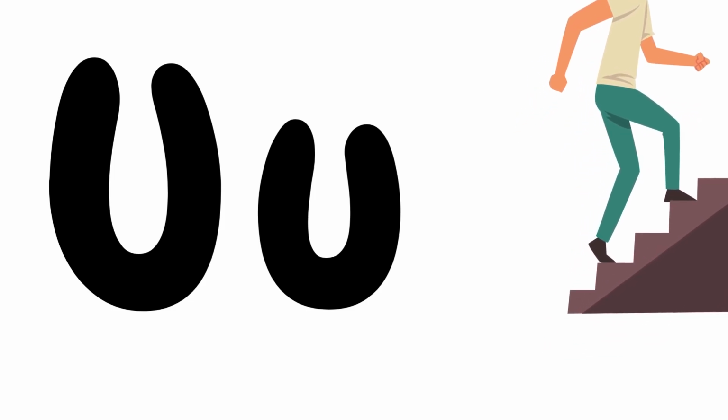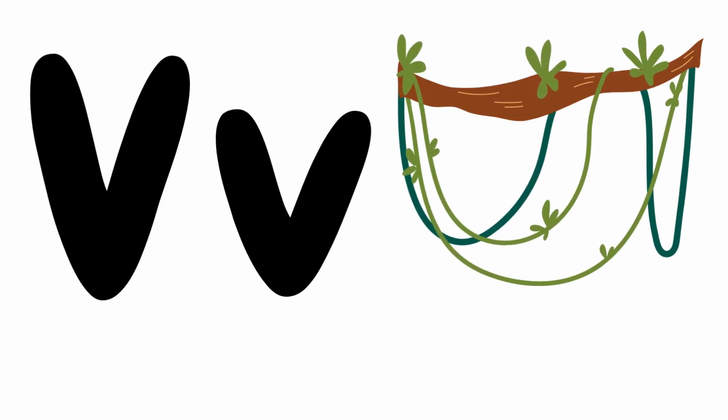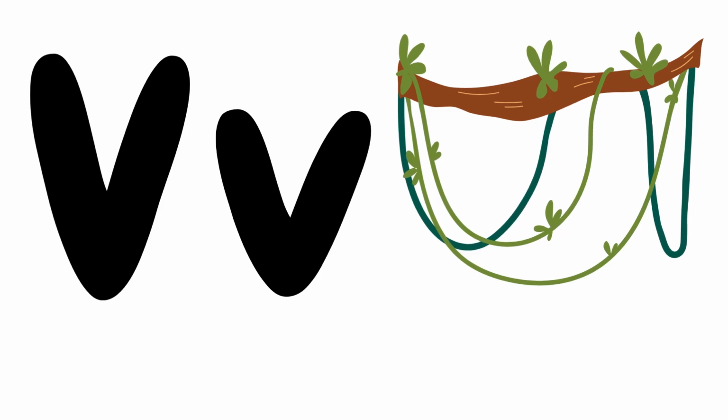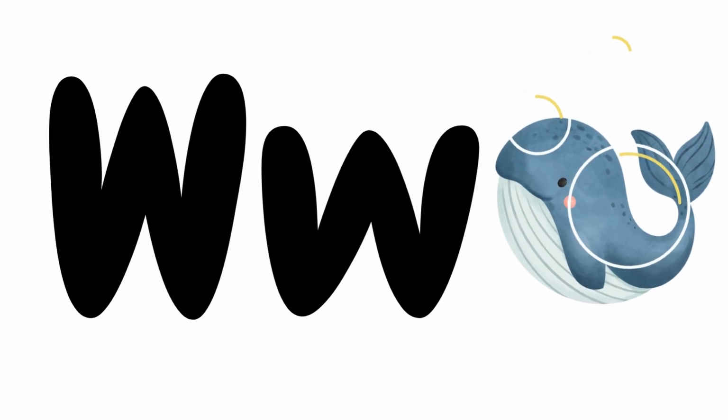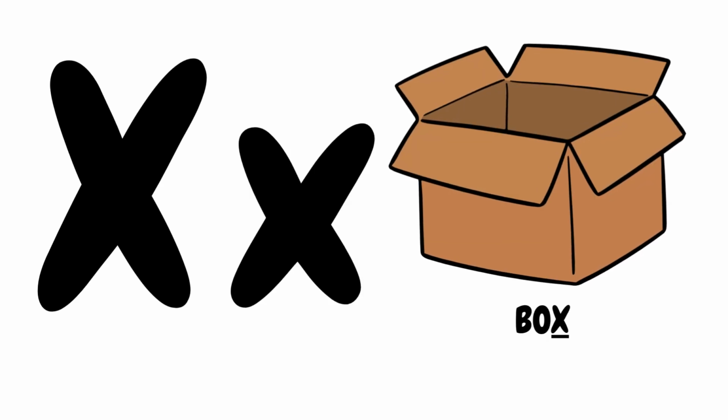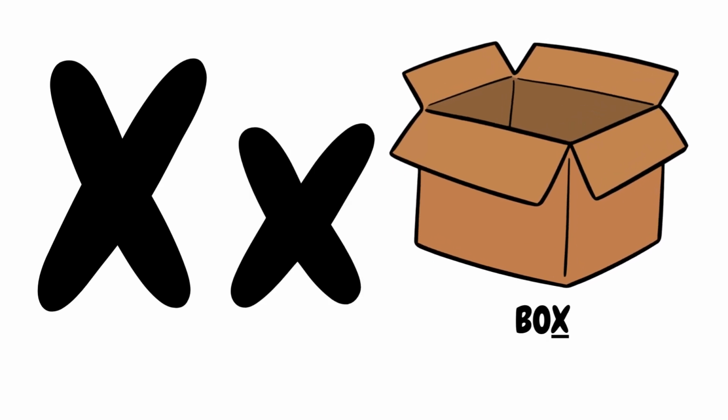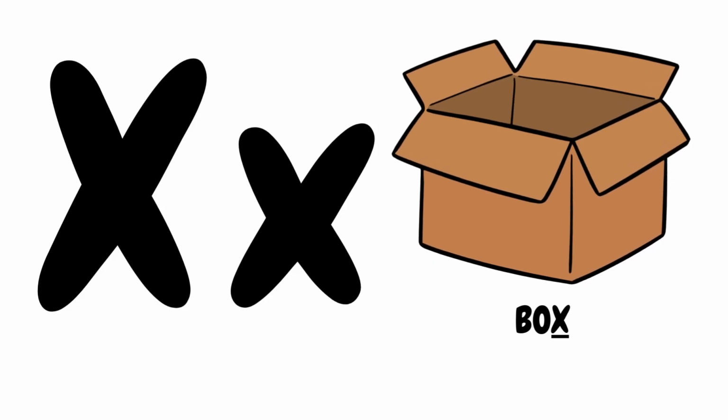Up. Big V, small v. V is for vine. Vine. Big W, small w. W is for whale. Whale. Big X, small x. X ends in box.